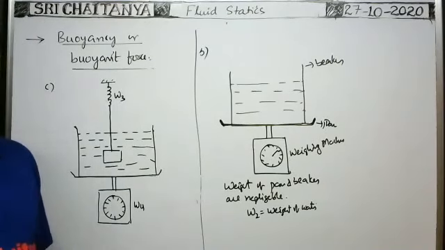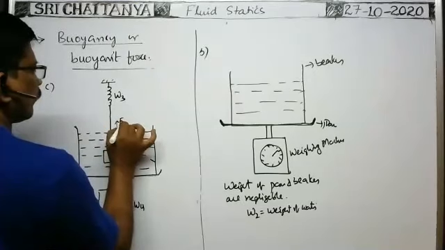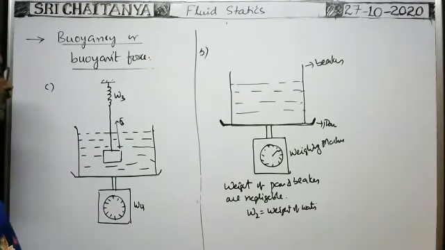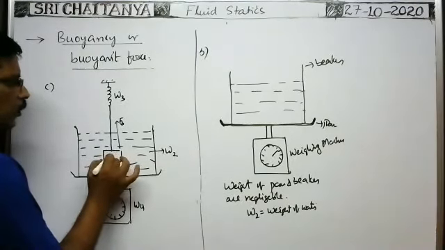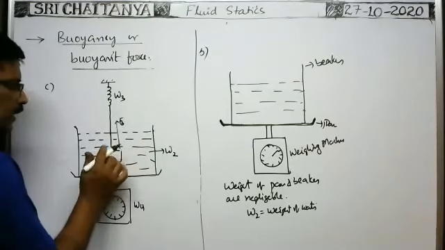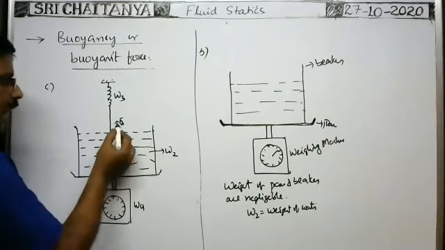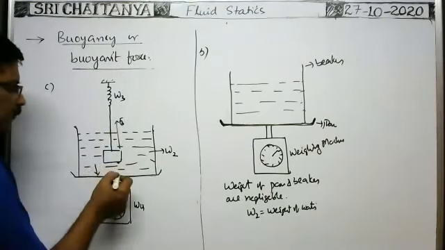Whenever this body is submerged in a liquid, the buoyant force acting on the body is equal to, say, FB. The weight of the liquid we already know, that is W2. Whatever net thrust acts on the body in the upward direction when it is submerged, the same force acts as an action, and then the reaction force FB also acts on the beaker in the downward direction.